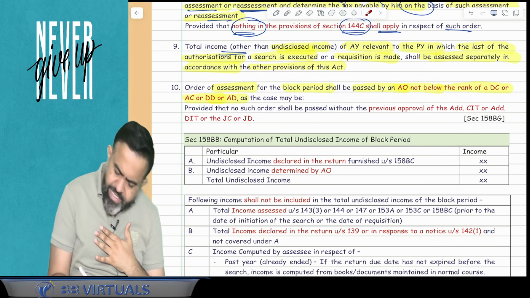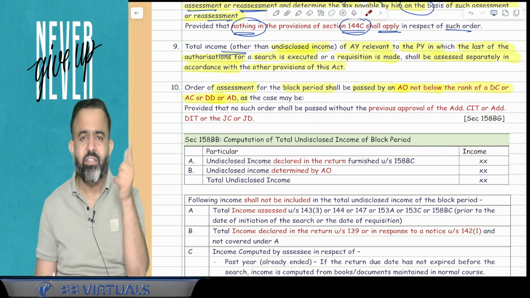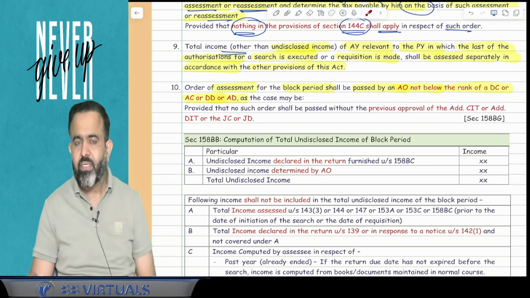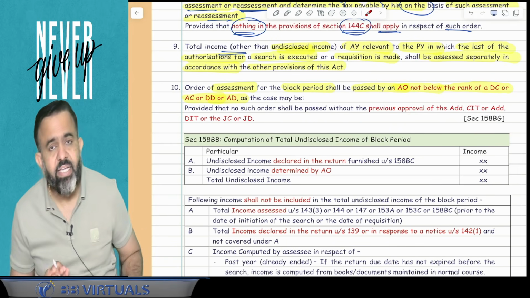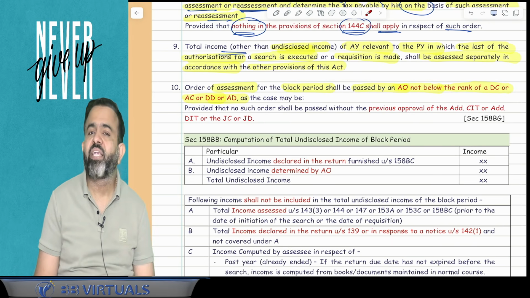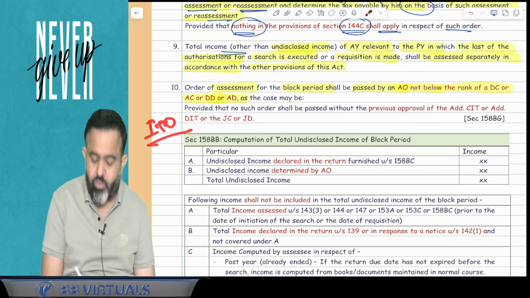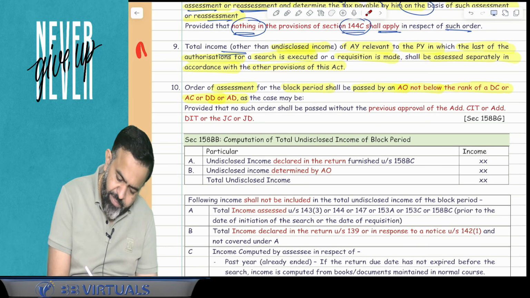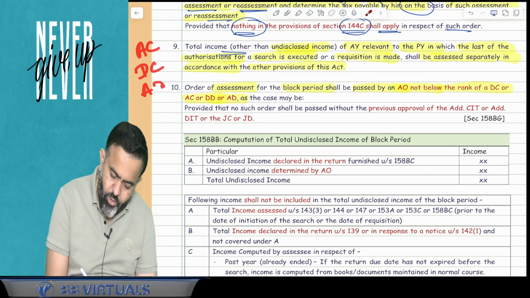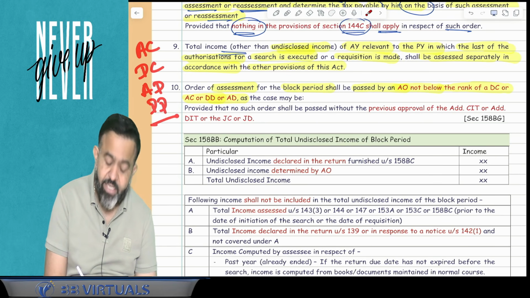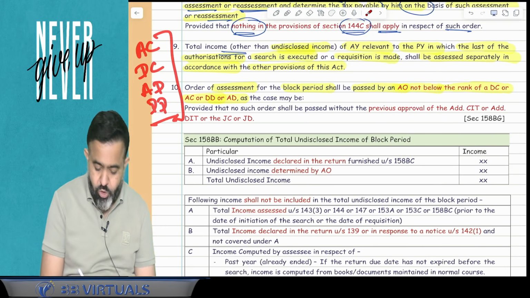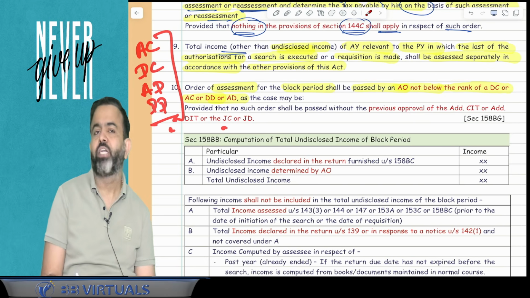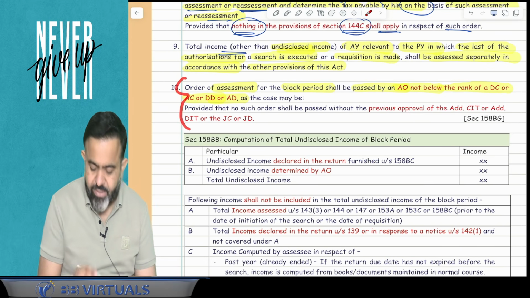So in simple words, can I say that in case of a raid, in the block assessment, there is a serious kind of assessment. There is undisclosed income and all. So in this case, guys, your assessment cannot be completed by the ITO. ITO is not allowed. Here the assessment will be completed by the AC or DC or Assistant Director or Deputy Director, and they also have to take the approval of the Joint Commissioner or Joint Director, Additional Commissioner or Additional Director. Then only they can complete the assessment.